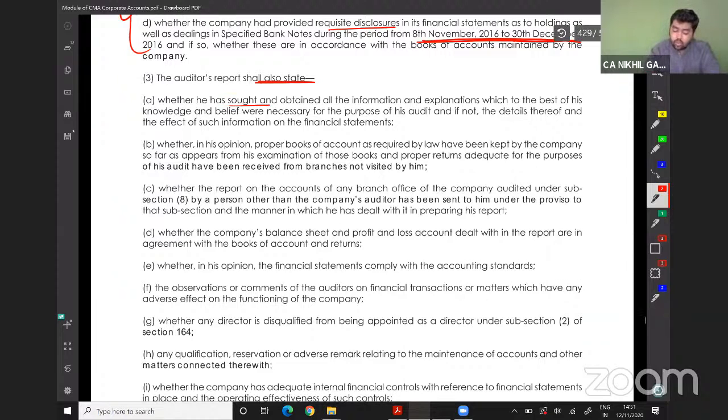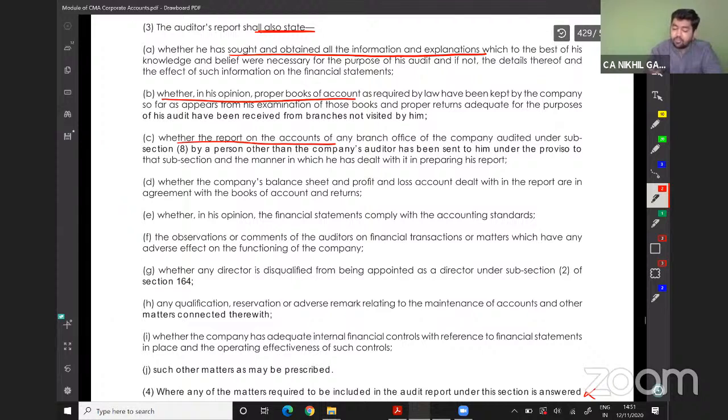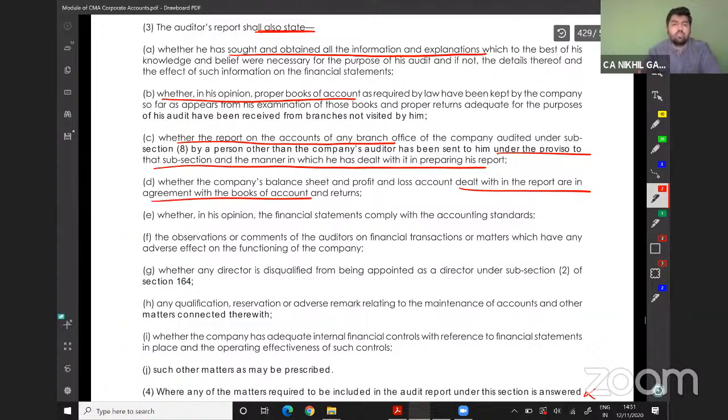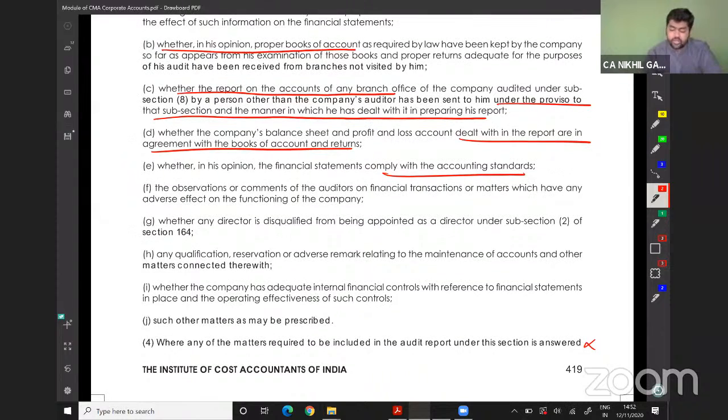Whether he has sought and obtained all the information and explanations to the best of his knowledge necessary to conduct the audit, whether in his opinion proper books of accounts are maintained as required by law, whether the report on accounts of any branch office audited by a person other than him has been dealt with in a proper way in the reports, whether the company's balance sheet and profit and loss account dealt with in the report are in agreement with the books of accounts and returns, meaning the books of accounts and the balance sheet and profit and loss account are reflecting the same thing, whether in his opinion the financial statements comply with the accounting standards, and the observations or comments of the auditor on financial transactions or matters which have adverse effects on the functioning of the company.